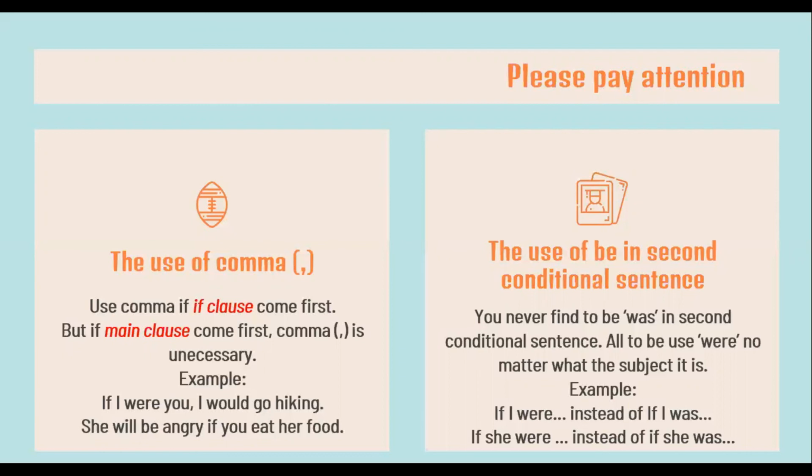So look at the example. Instead of saying if I was, you have to say if I were. And instead of saying if she was, you have to say if she were. So the use of to be were for all the subjects exists for the second conditional sentence, only for the second conditional sentence.